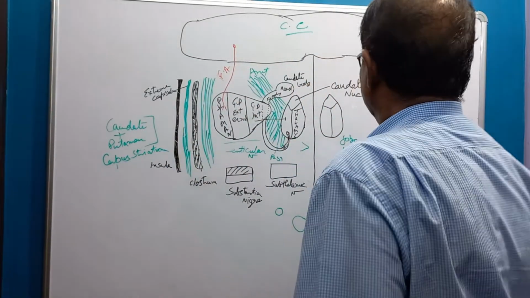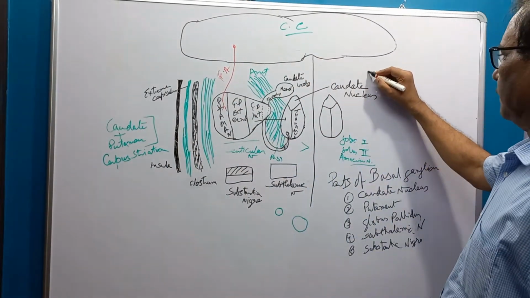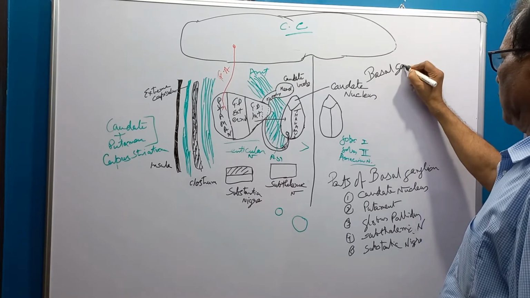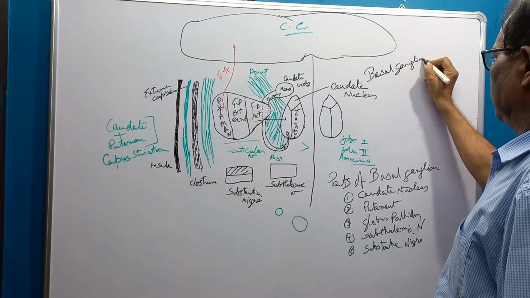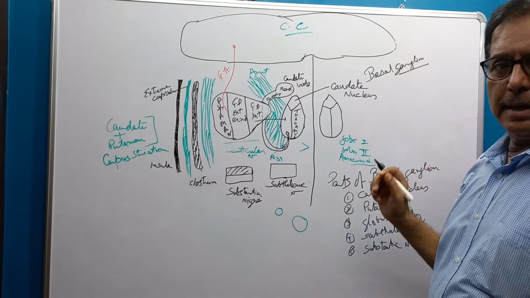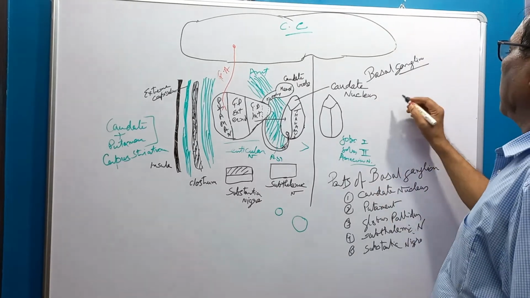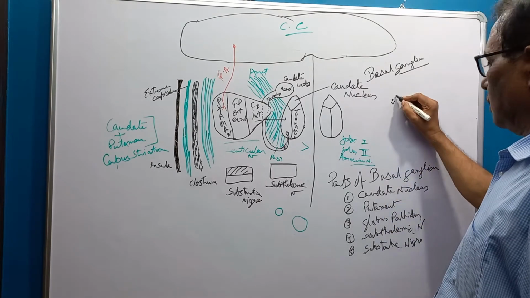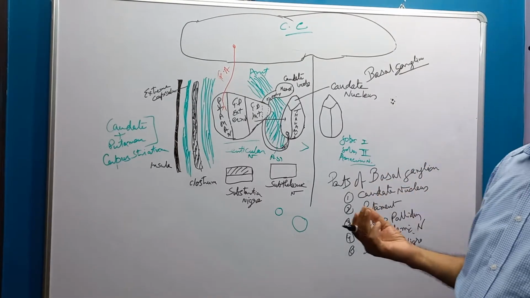Hello, welcome. Today we will learn about the basal ganglia. Basal ganglia: one thing is ganglion, basal ganglion. Ganglion is a misnomer. Ganglion means a collection of neurons outside the central nervous system.